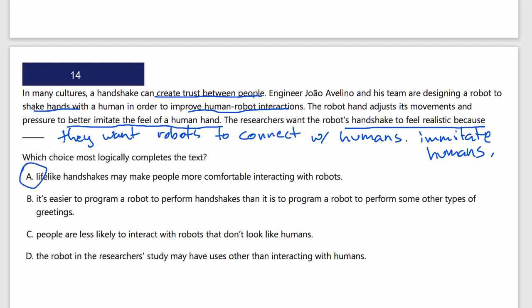B, it's easier to program a robot. No, this says nothing about being easier or harder to program. C, people are less likely to interact with robots that don't look human. It's not about look. It's about the handshake. D, the robot in the researchers' study may have uses other than interacting. Well, yeah, it may, but this is all about creating a bond with a handshake. So A is the right answer. A is the correct answer.